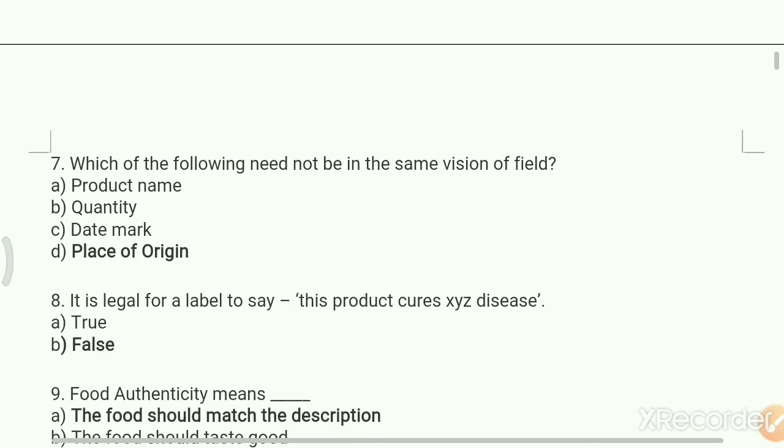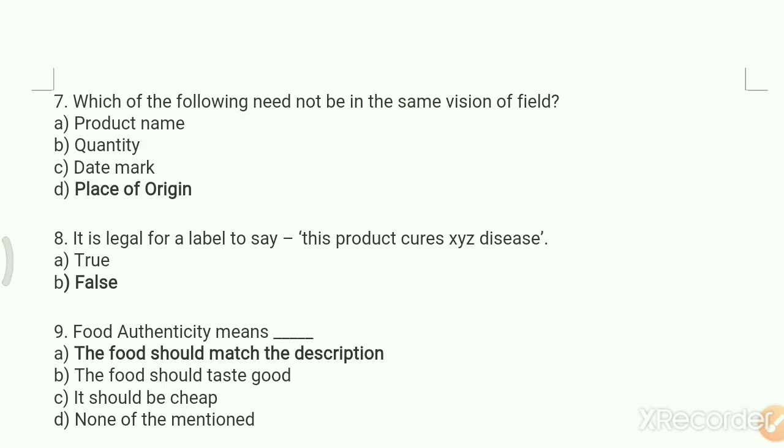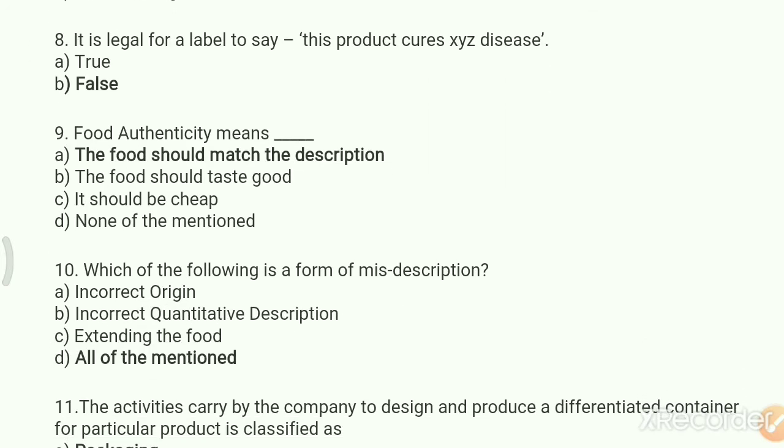The next question, which of the following need not be in the same vision of field? The option A, product name, B, quantity, C, date mark, D, place of origin. Your right answer is place of origin. Next, it is legal for a label to say this product cures XYZ disease. The option A, true, B, false. The answer is false.